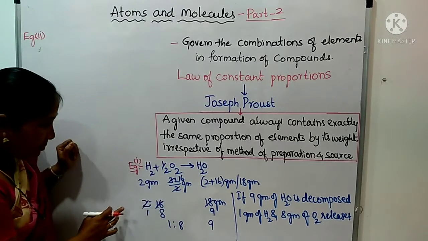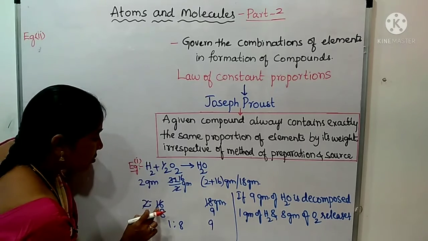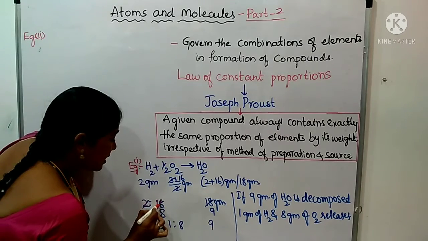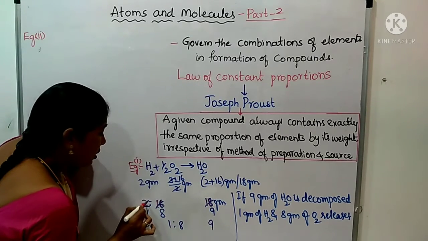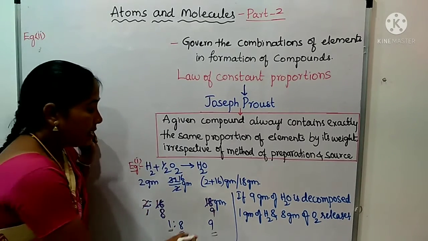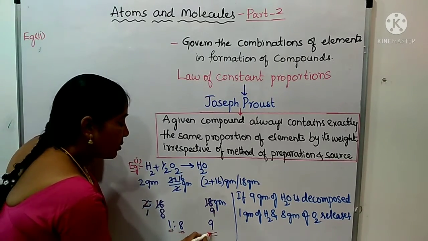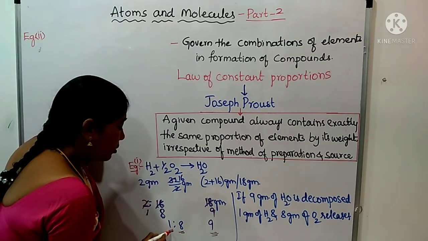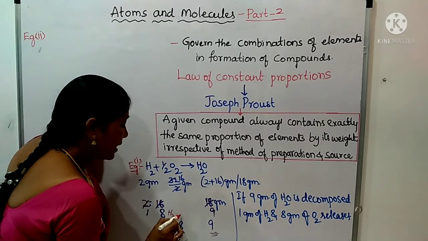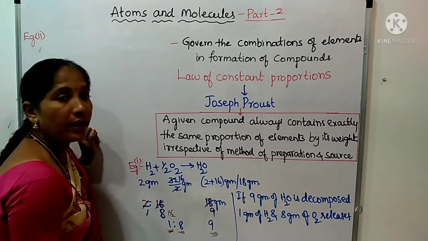By simplifying these ratios, 2:16:18. So 2 1s are 2, 2 8s are 16, 2 9s are 18. That means 1:8 is the ratio of the elements in water. In a water molecule, hydrogen is in 1 part and oxygen is in 8 parts. So the ratio of hydrogen to oxygen is 1:8.